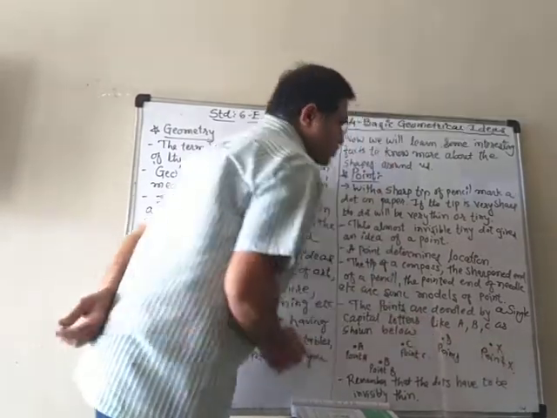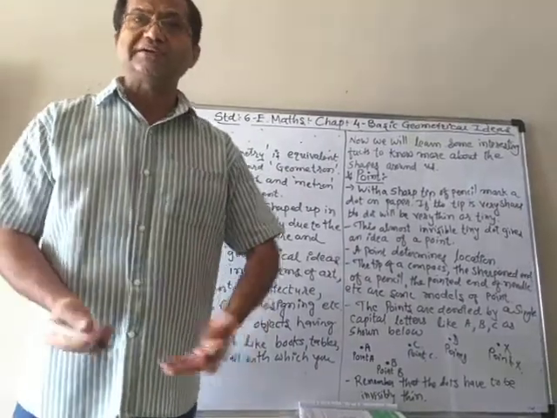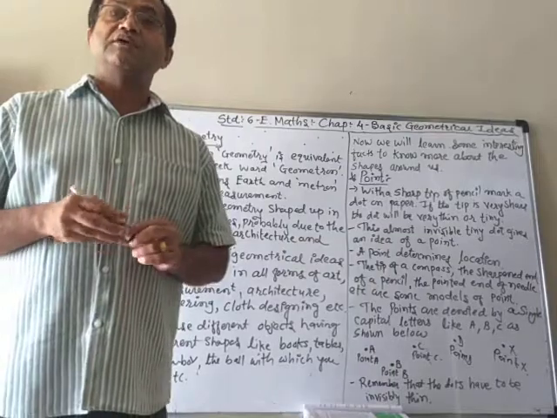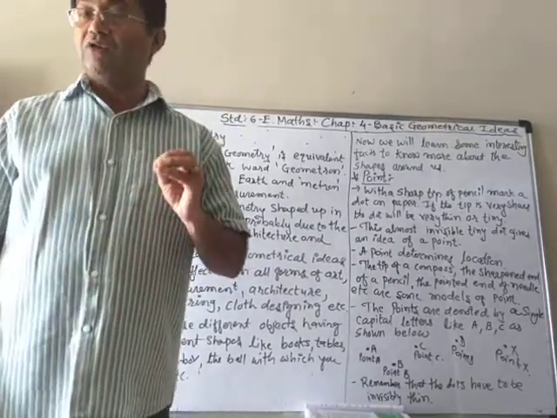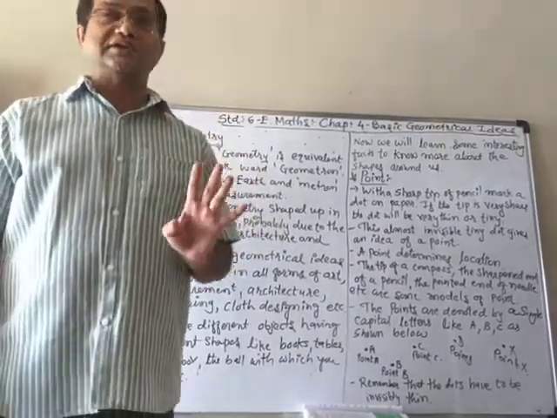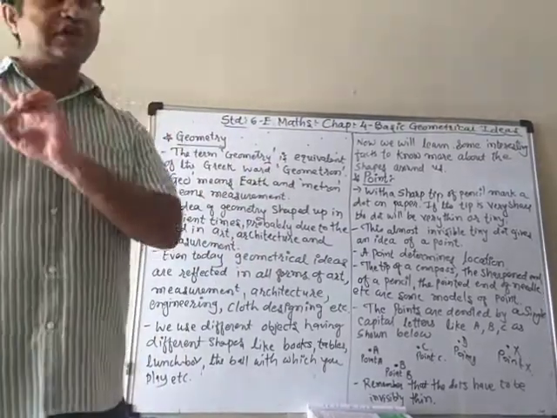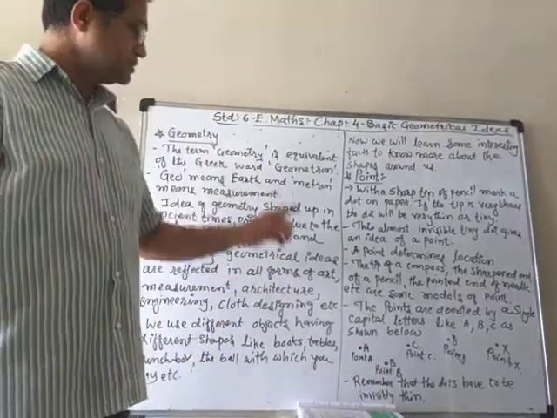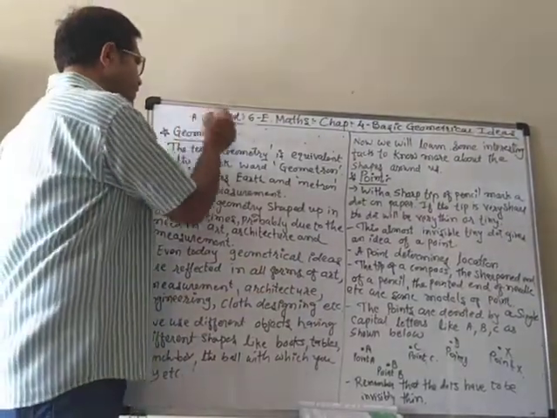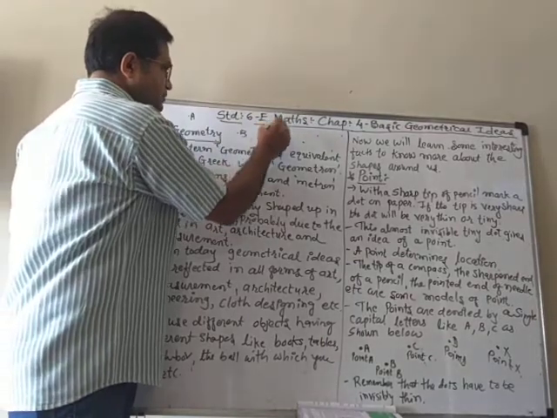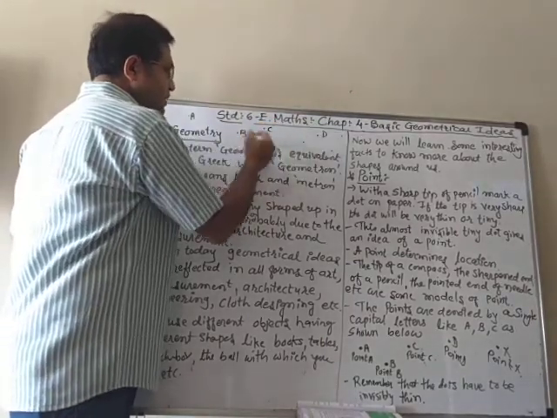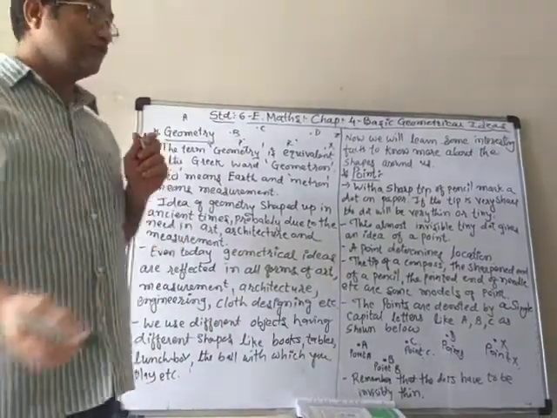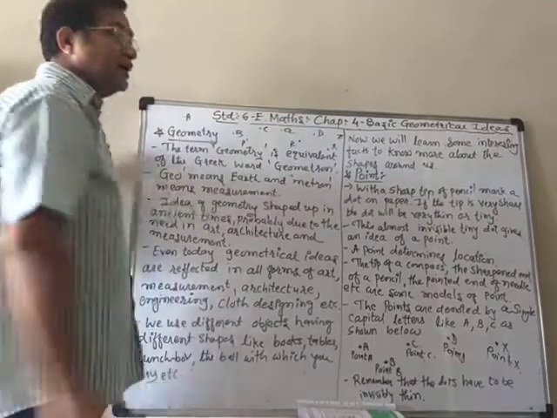So you can use different capital letters. Remember, whenever you denote points, we have to use only capital letters. So you never use a small letter, that you have to remember. Only capital letters. Means point A, point B, point C, D, P, R, X, Z, etc. But never write point small a.